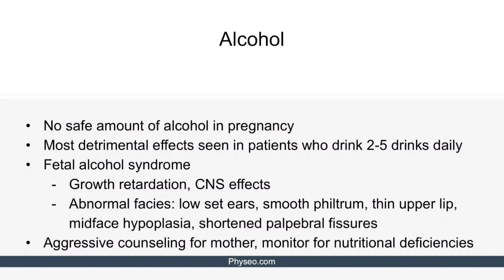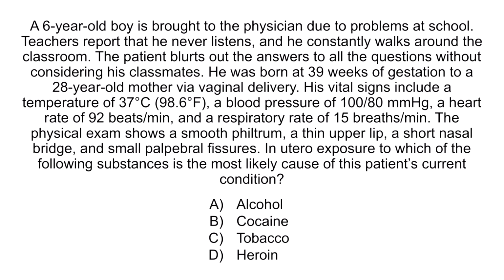This is the slide reminding us of the effects of alcohol on pregnancy and the fetus. Let's discuss why the other options are incorrect. Option B, cocaine, and option C, tobacco, are incorrect because in utero exposure to either of them is most likely associated with preterm birth, intrauterine growth restriction, or spontaneous abortion. Finally, option D, heroin, is incorrect because maternal heroin abuse during pregnancy is associated with neonatal abstinence syndrome.